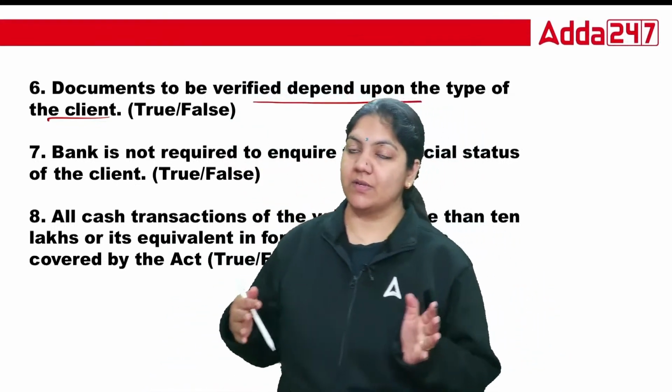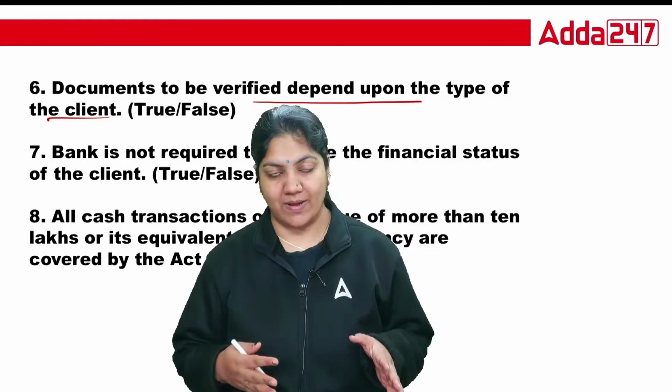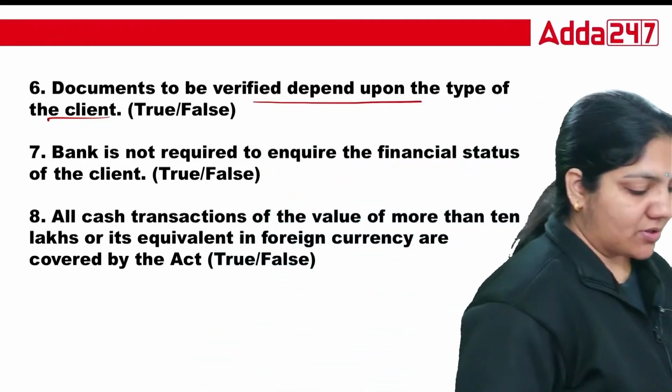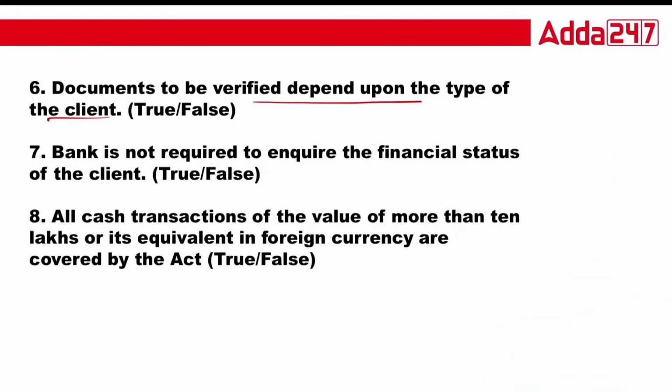So different documents are required for the different kinds of client. That is a true statement. Bank is not required to inquire about the financial status of the client.